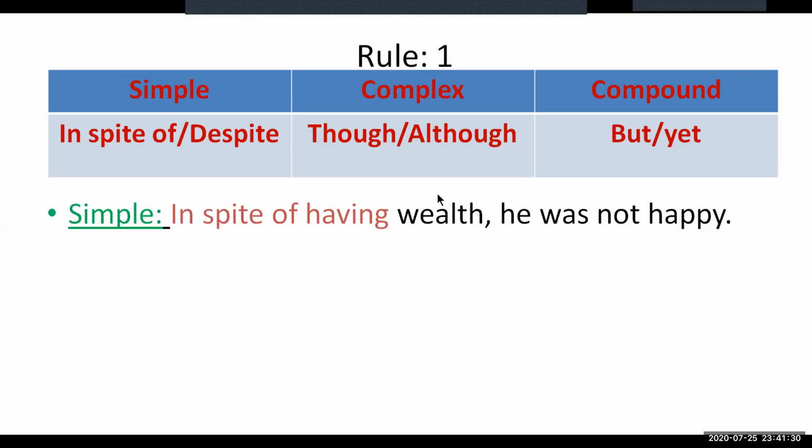Before I show you how to change this sentence, I would like to explain some points. So this sentence is in simple form. Why is this sentence a simple sentence? Let us first try to understand that point. So what is a simple sentence? A simple sentence is a sentence in which there is only one clause. There might be one, two, or more clauses in complex and compound sentences. But in a simple sentence, there will be only one clause.